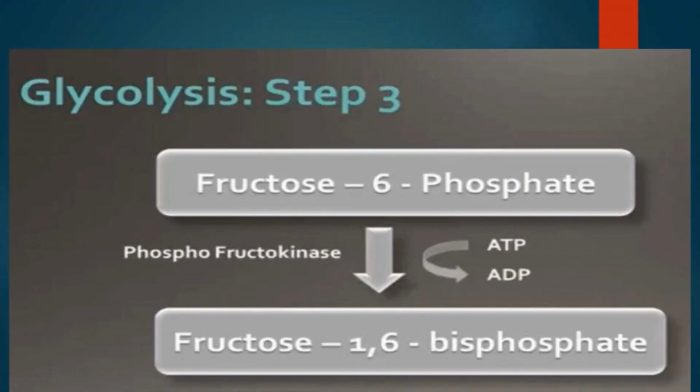In the next step, the fructose 6-phosphate is converted to fructose 1,6-bisphosphate, that is, addition of another phosphate group at the first carbon of the fructose ring. This reaction is catalyzed by the enzyme phosphofructokinase, another kinase enzyme which transfers a phosphate from ATP to fructose 6-phosphate, and again ATP is converted into ADP. Hence another ATP is utilized in the reaction.